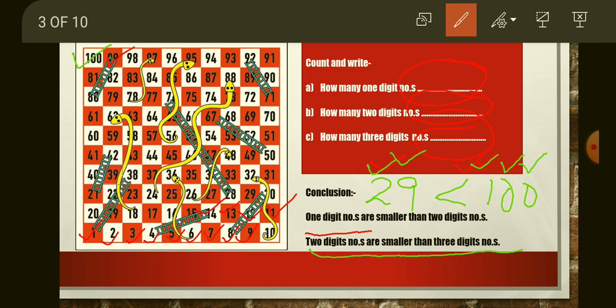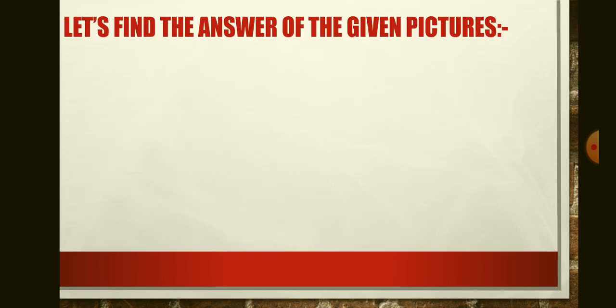Okay. So this is the conclusion. Two digit numbers are smaller than three digit numbers. Means three digit numbers are bigger than two digit numbers. I think you all understood it. After that, let's find the answer of the given picture. But the picture is not here. Just wait.